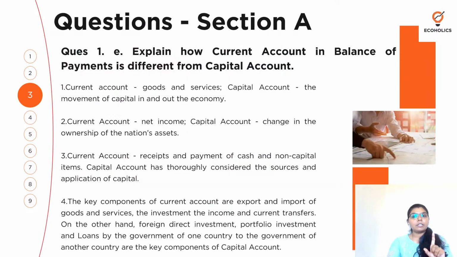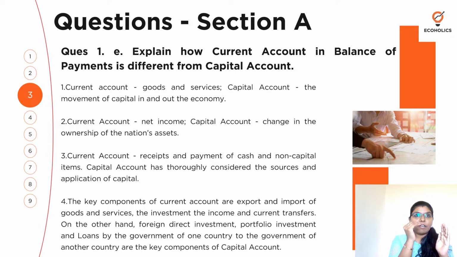So if you look at section A, I've taken a couple of questions from section A, section B, and also section C. Here, explain how current account in balance of payments is different from capital account, correct? If you look at it, you have current account. Current account deals with what? But capital account deals with something else. So that needs to be highlighted. Like that, you have to be talking in each and every point.